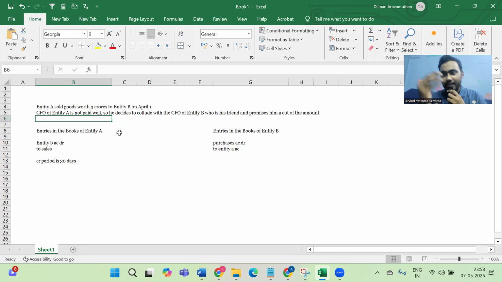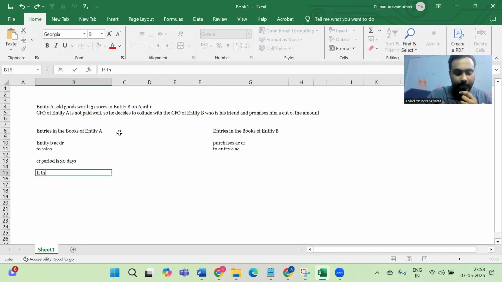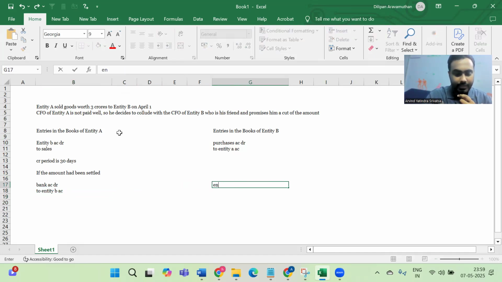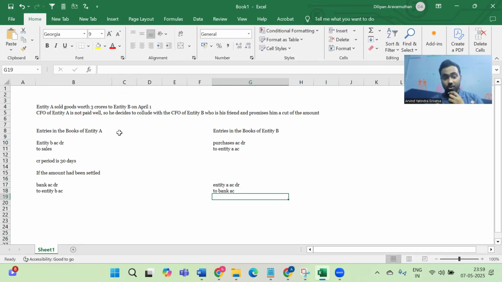You might be thinking, how can they transact off the company and still the amount goes to the CFO of company A? So here is what they agree. So let us say if the amount had been settled, here's how the entry flow would have looked. It would have been bank account debit 3 crores to entity B account 3 crores. And here they would have passed the entry entity A account debit 3 crores to bank account 3 crores. So this is what would have happened if the amount had actually been settled by entity B to entity A.